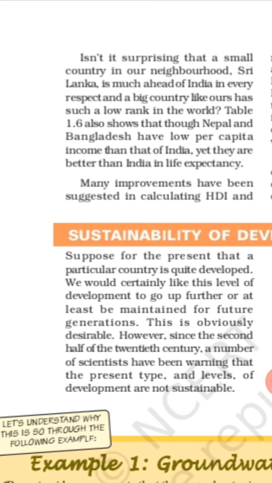Table 1.6 also shows that though Nepal has less than half the per capita income of India, yet it is not far behind India in life expectancy and literacy levels. Now, Nepal has less than half of the per capita income, but not far behind, means near about equal to our country in other criteria like life expectancy and literacy levels.